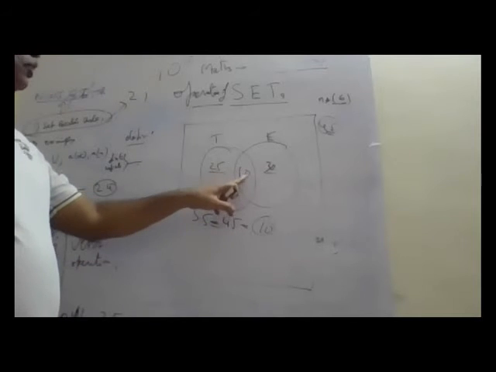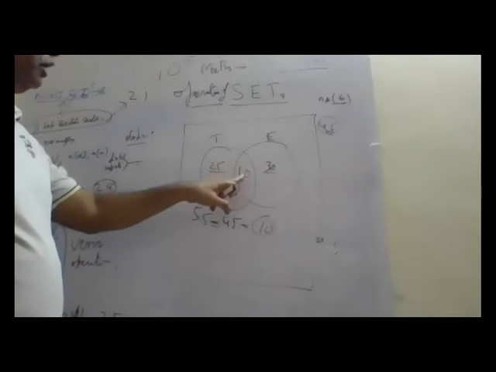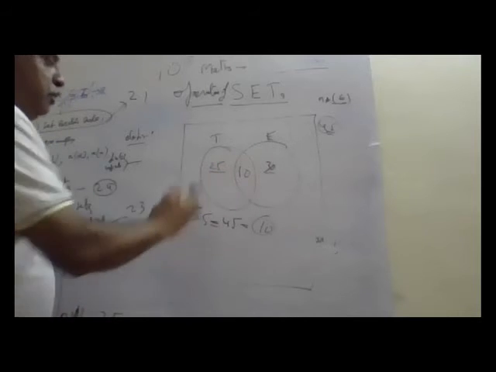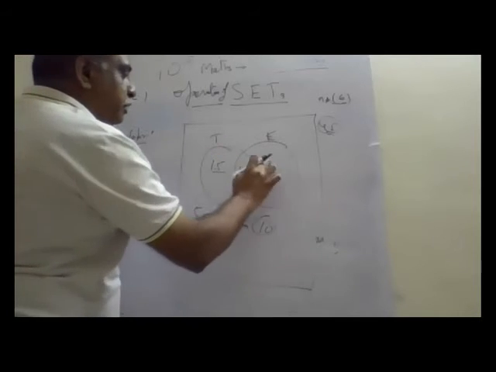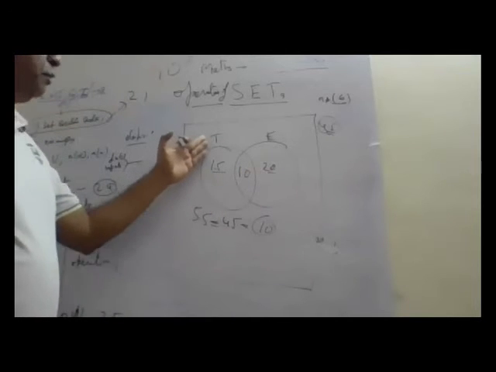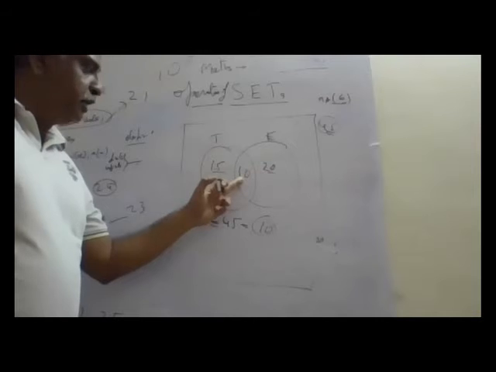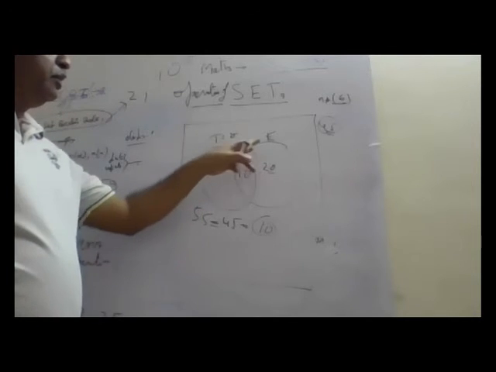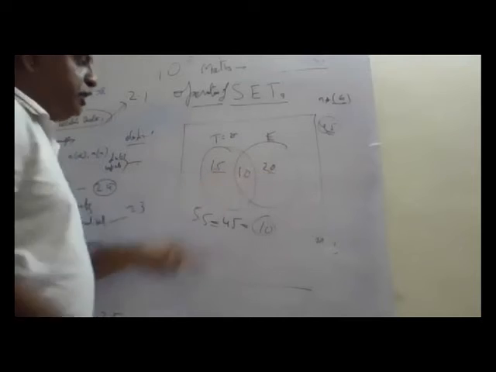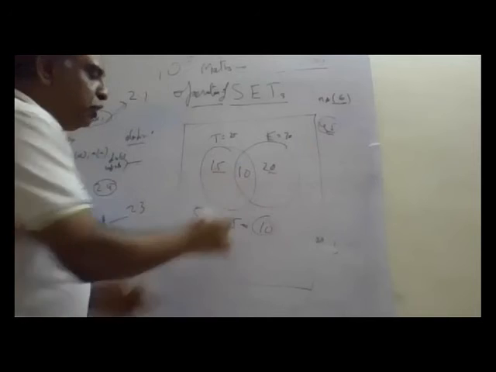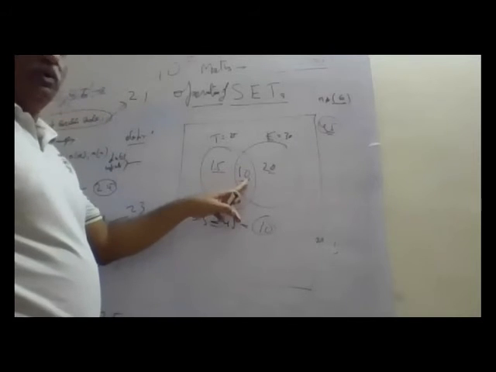The persons, boys or girls, who know both Telugu and English is 10. So this becomes 15. This becomes 20. Now you see how many people know Telugu? 15 plus 10, 25. Tell me a figure. How many people know English? 20 plus 10, 30. How many people know both, English and Telugu? 10.